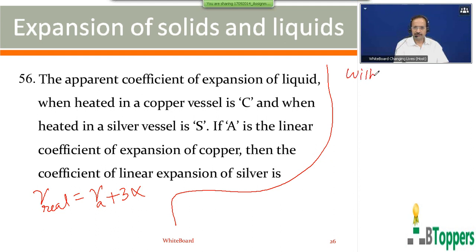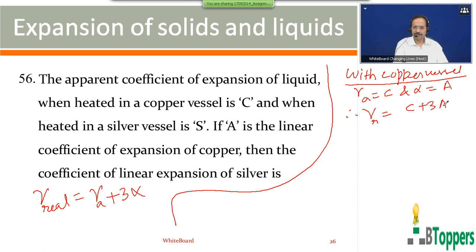So in the first case, when the liquid is taken in a copper vessel, gamma apparent is C, and alpha for copper is denoted by A. Therefore, the volume coefficient of real expansion of the liquid can be written as C plus 3A.